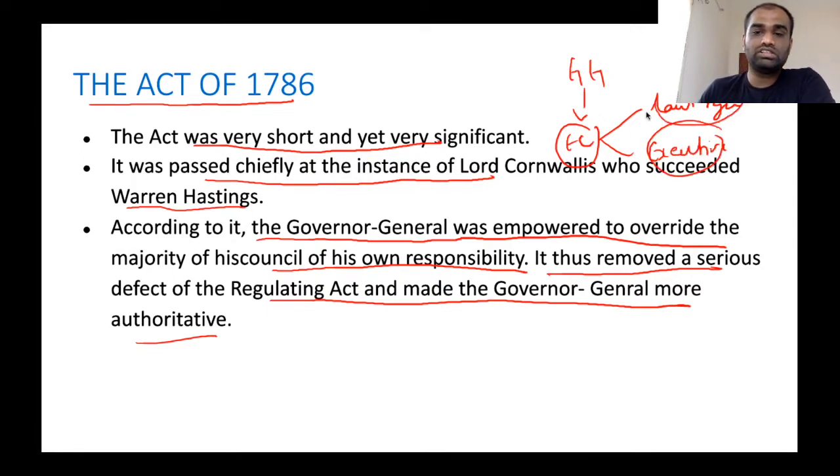Clear. Now, if there was any disagreement between the Governor General and the Executive Council in the Regulating Act, there was no provision to resolve this dispute. As a result, there was a lot of confusion arising between the Governor General and his Executive Council. To solve this problem, the Act of 1786 was passed. By this Act of 1786, the Governor General can override his Executive Council. So, in a way, it made the Governor General more authoritative.